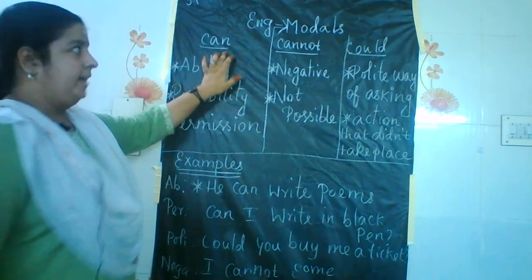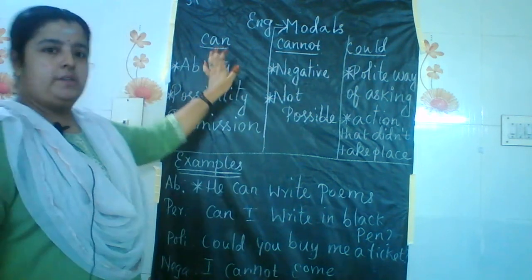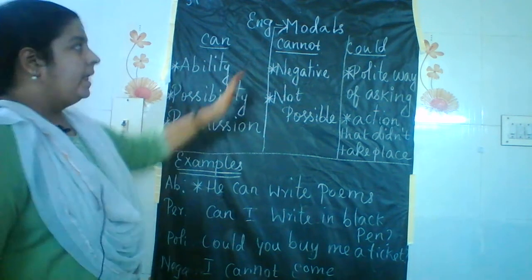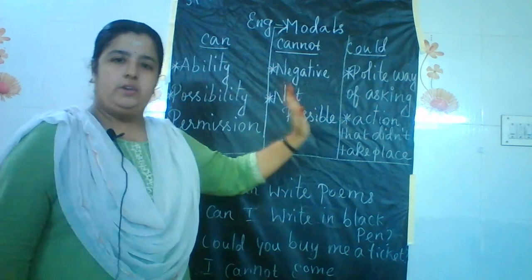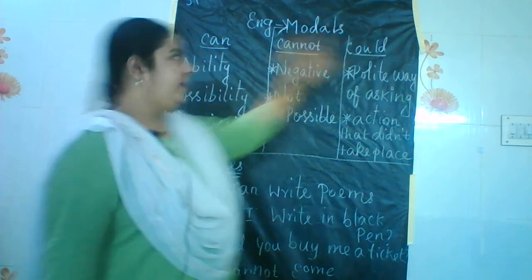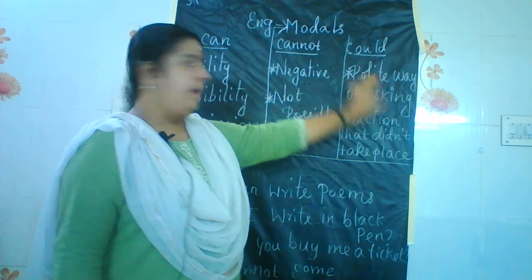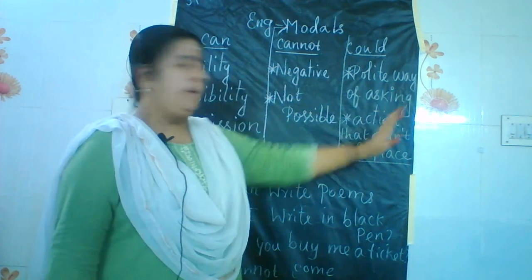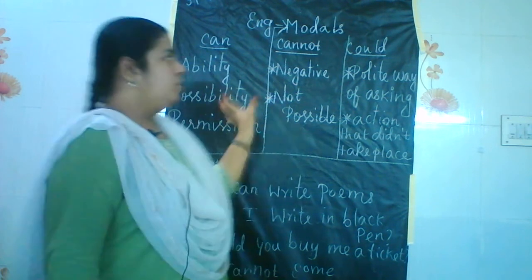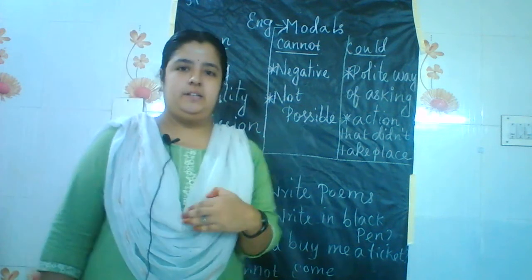First one is can, second one is cannot, and third one is could. First, can expresses ability, possibility, permission and obligation. Then cannot, as we always know, is a negative form and it is not possible. The final one is could, the past tense of can. We can use could in a polite way of asking something of somebody, and it can also denote an action that did not take place earlier. So these three things we are going to see, followed by must and must not. These five categories we will see in today's class.